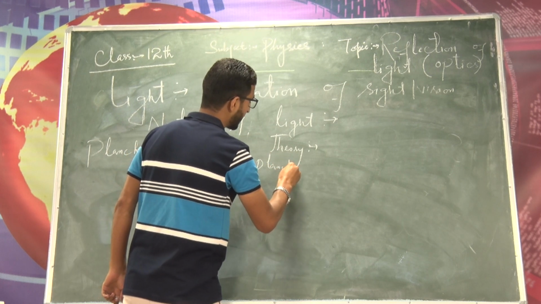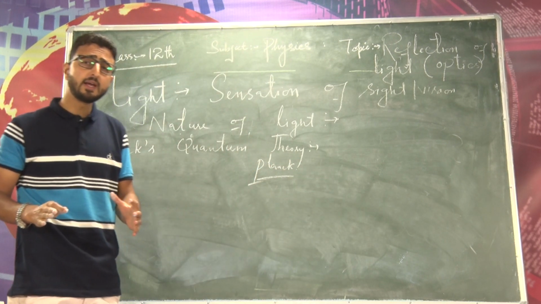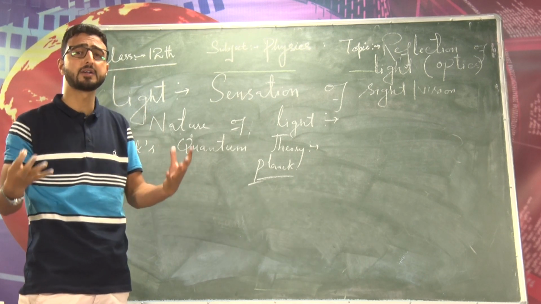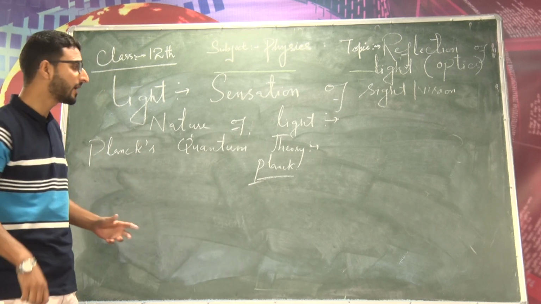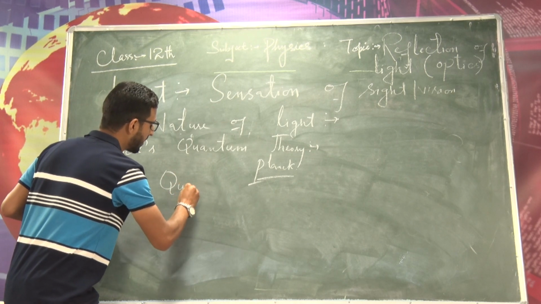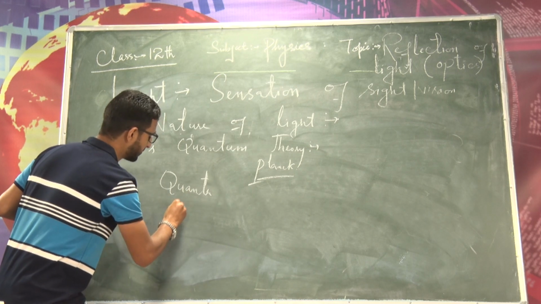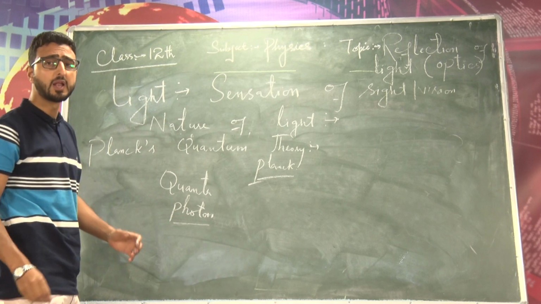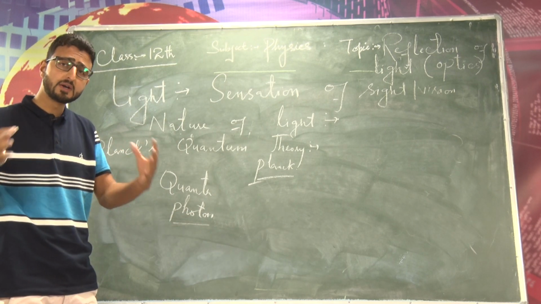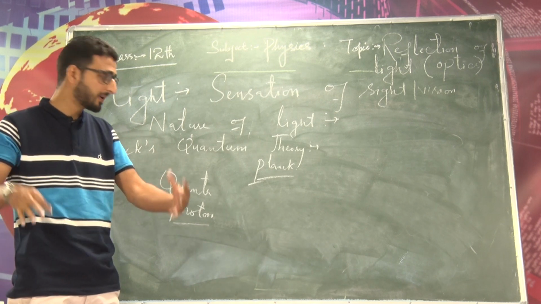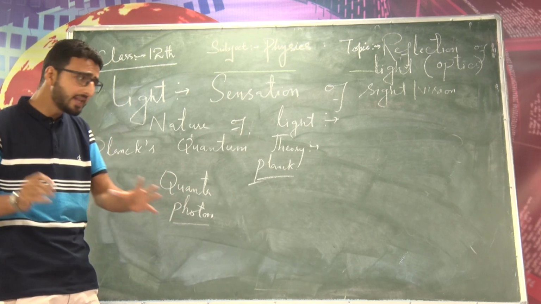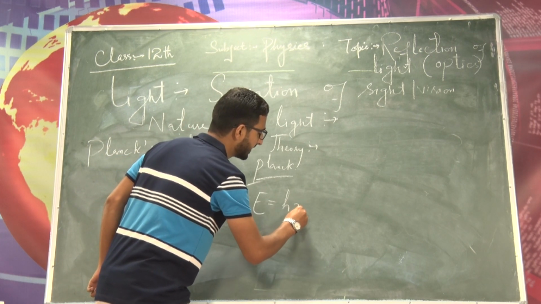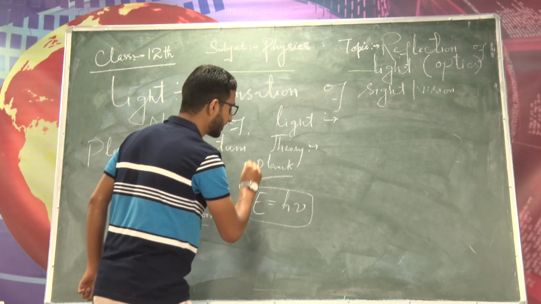As per Planck's quantum theory, a light wave consists of tiny bundles of energy, or a beam of energy, or I can say packets of energy, and that bundle of energy is called the quanta, right? Or you can say photon. The photon is basically the elementary particle of light. The energy associated with each photon depends upon its frequency as per the relation E is equal to h nu. This is called Planck's quantum equation.